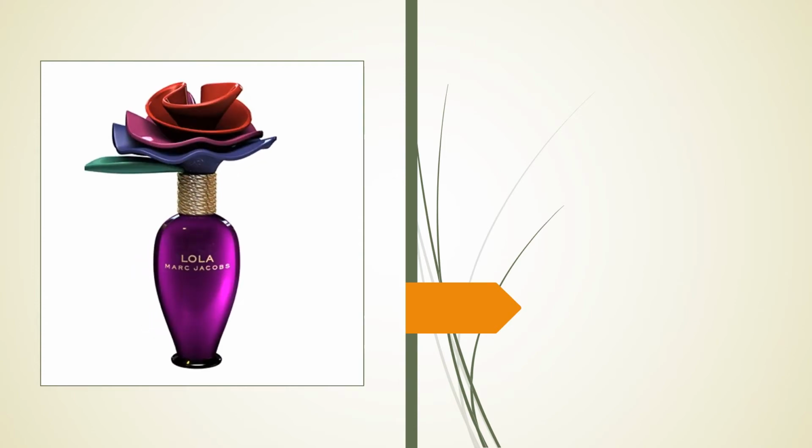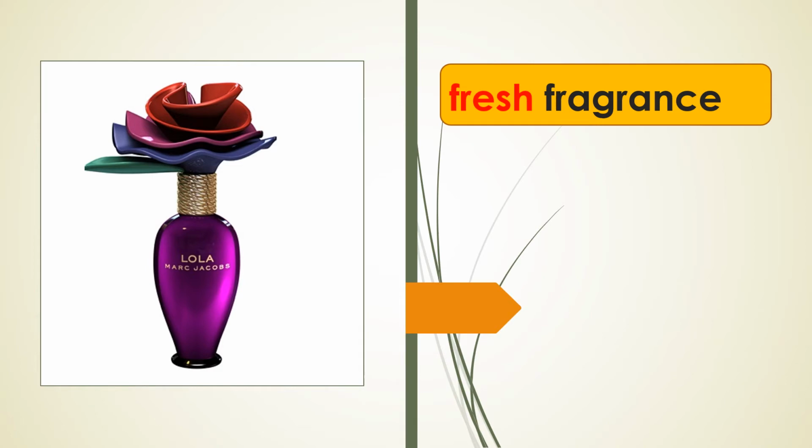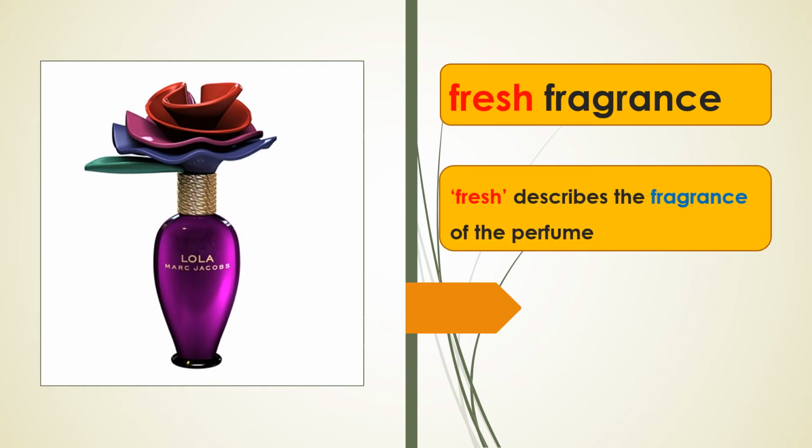Here, one more picture. What do you see here? It's a perfume bottle. When you spray the perfume on your body, it smells fresh. You feel very fresh. It has a fresh fragrance. In this, the word fresh describes the perfume. That means the word fresh is a describing word. The word fresh describes the fragrance of the perfume.